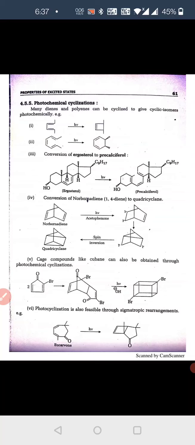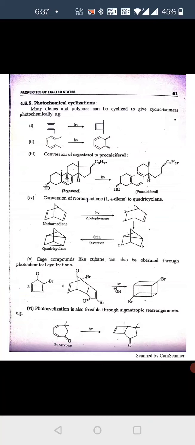This reaction is also photochemical, and the second reaction is also photochemical, forming a cyclohexadiene. And the third is ergosterol, which converts into precalciferol.